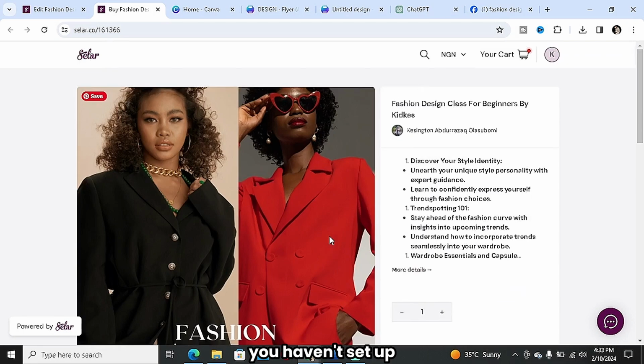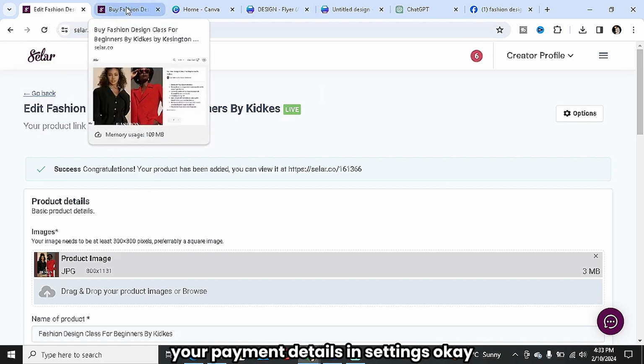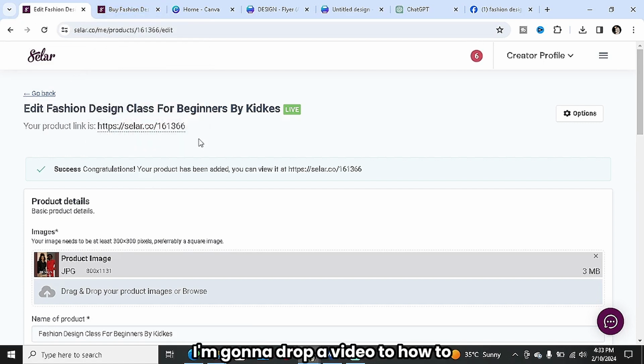Now, in case you haven't set up your bank account, it's very easy. You just want to go to your normal seller dashboard, and then add your payment details in settings. It's that easy. In case you want to understand further, I'm going to drop a video on how to properly set up your seller account in the description down below.